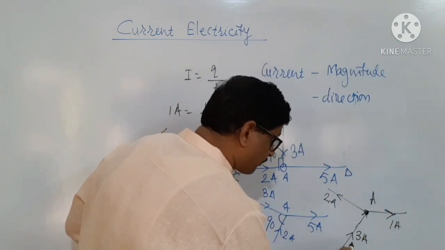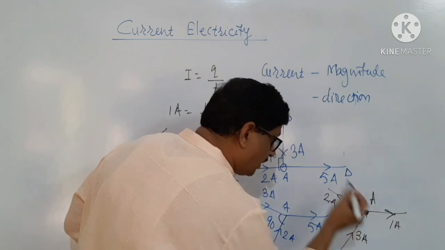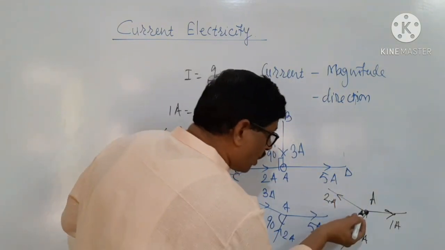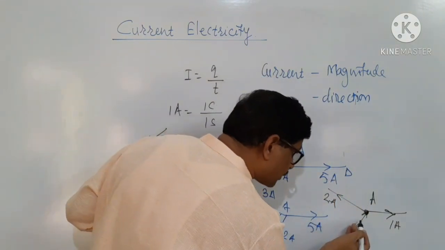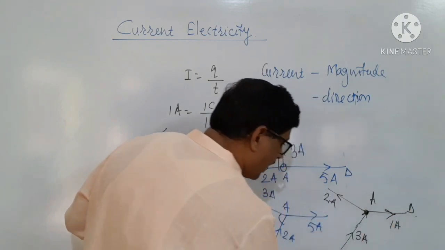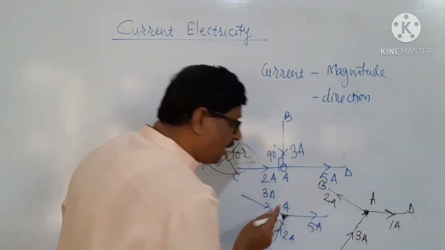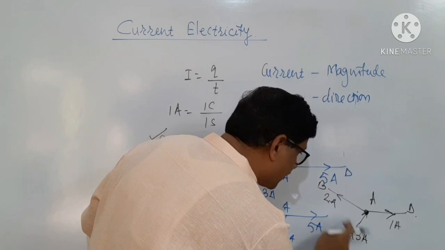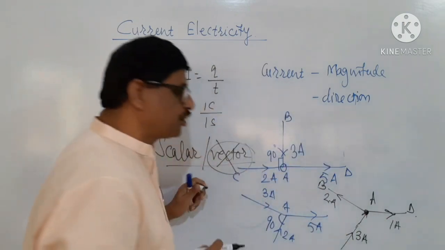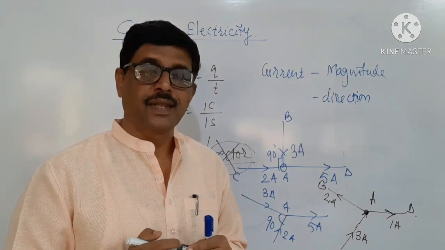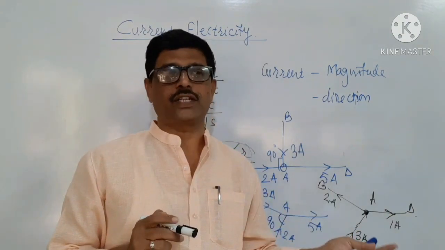Now, from C to A, the current is 3 ampere. This current has two branches. One is from A to D and one is from A to B, and this 3 ampere current is split into two branches. Here direction is important.